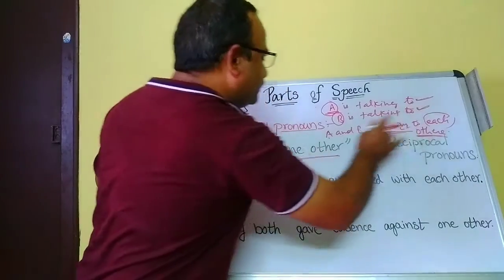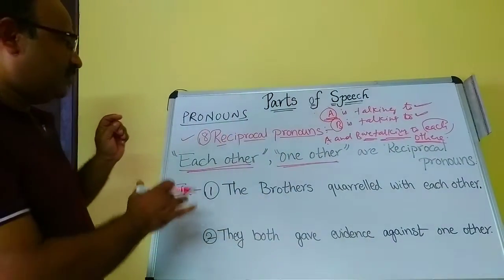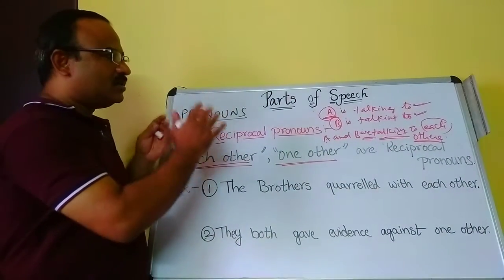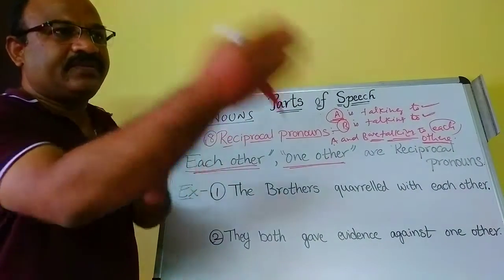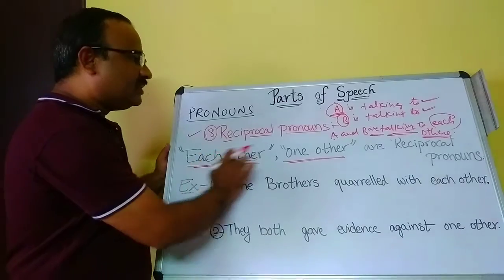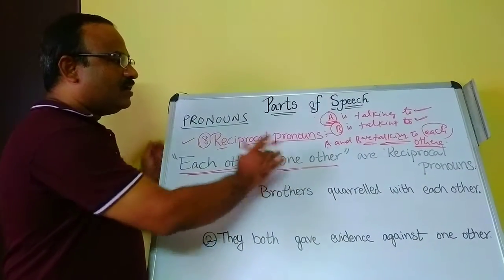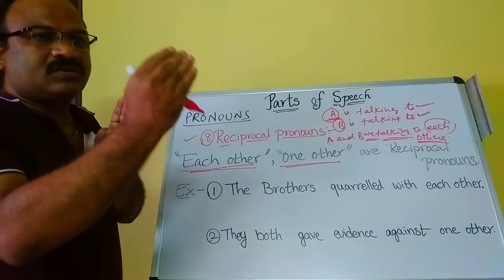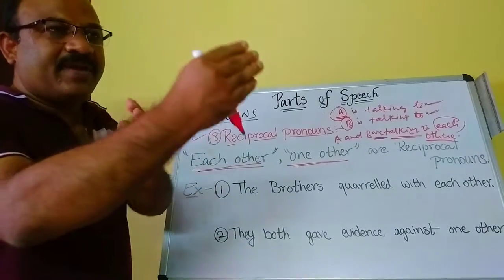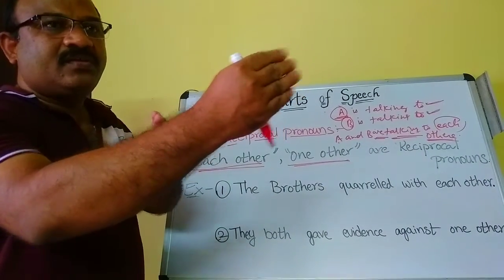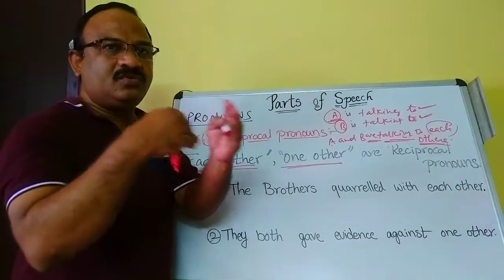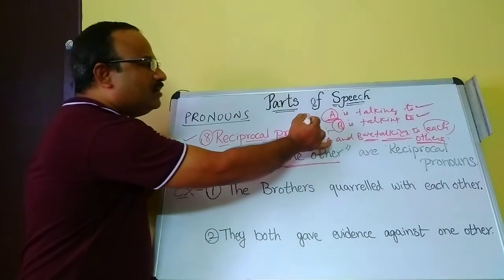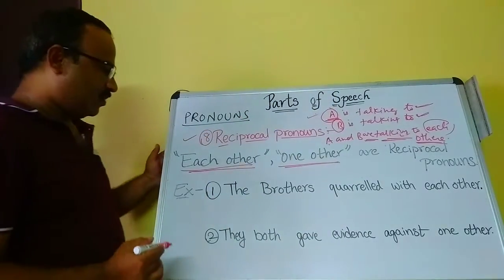So each other is a reciprocal pronoun. Reciprocate means giving back. Two or more subjects acting in the same manner or same way to each other, to one another, that is called reciprocal pronouns.